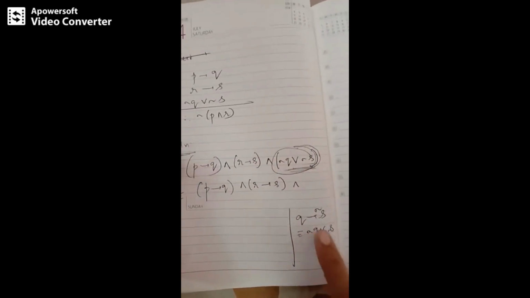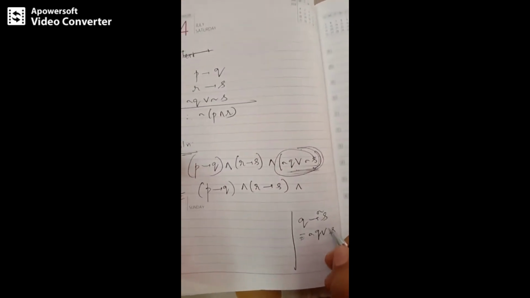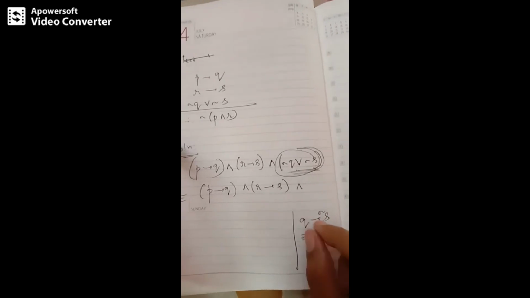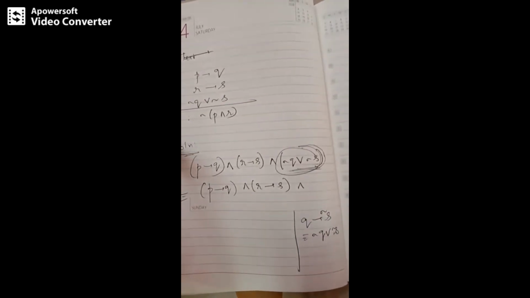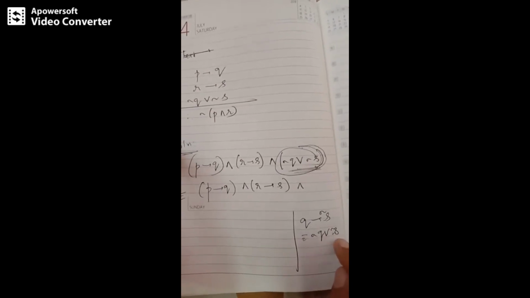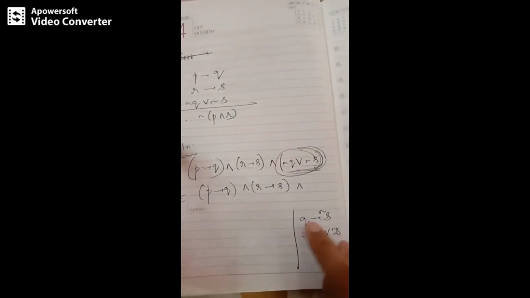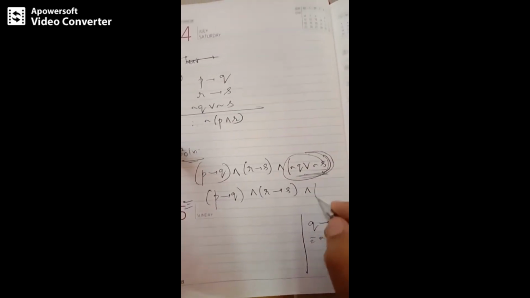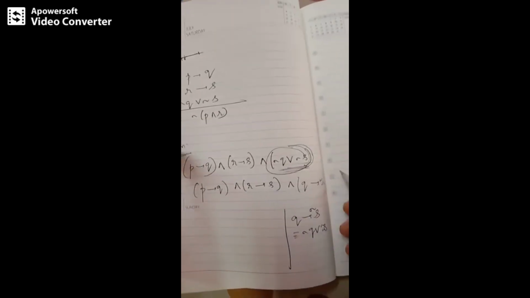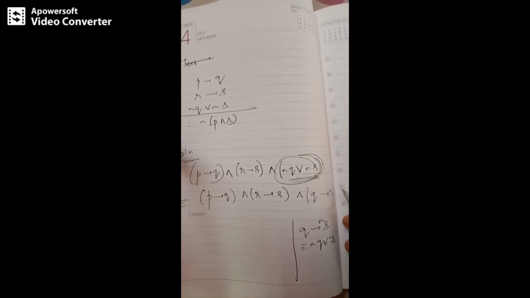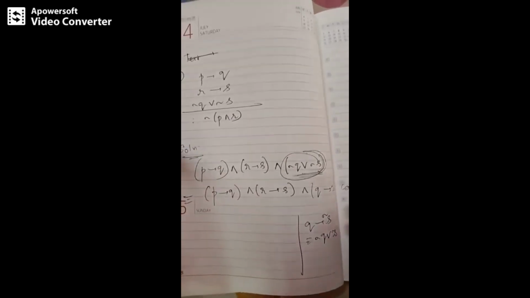It is negation Q or negation S, correct? P implies Q means negation P or Q, correct? So it will be negation Q or negation S. So this term can be replaced with this, is it not? So I will be writing it as Q implies negation S. So this is as per the law of conditional.